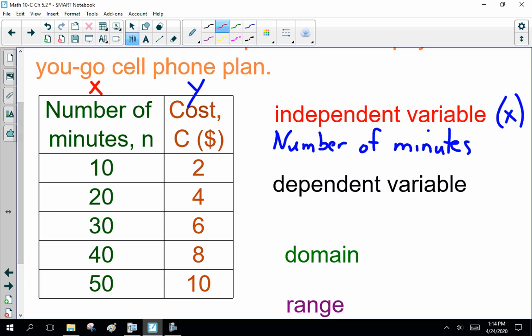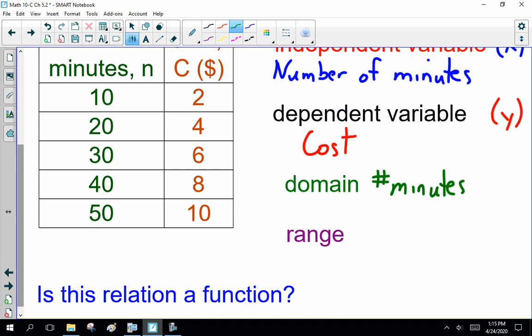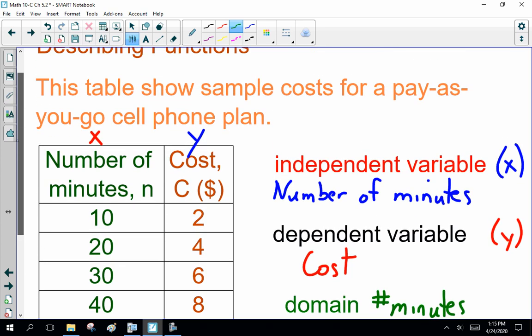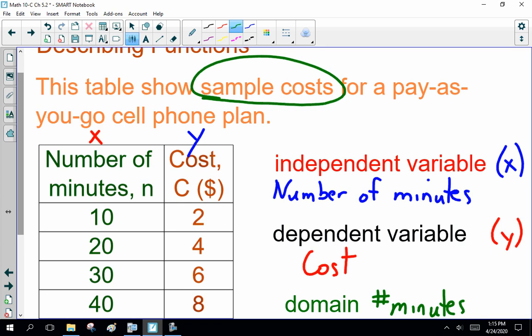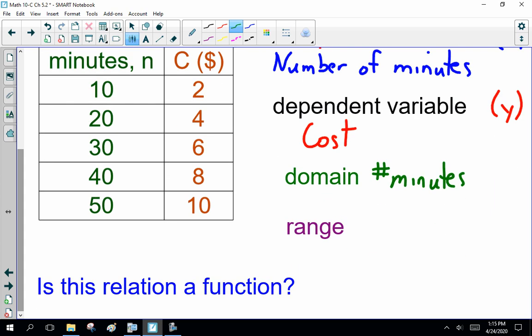What is my dependent variable? That is what depends on my number of minutes. Cost. Now, what's my domain? Number of minutes. So, is it 10, 20, 30, 40, 50? Well, this is a sample. Is it all the numbers? No. So I'm just going to leave the domain as minutes. I don't know how many they are. I'm being rather vague here, and I apologize.